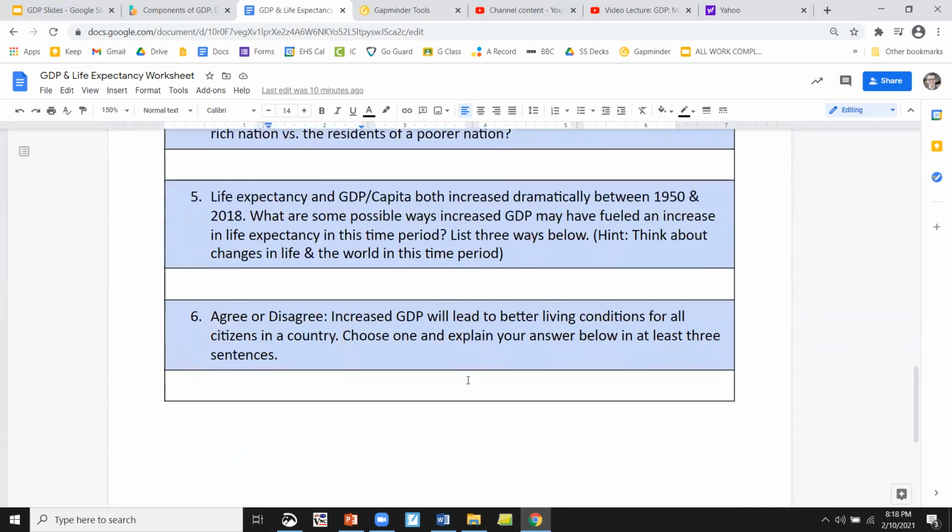All right, 5. Life expectancy and GDP per capita both increased dramatically between 1950 and 2018. What are some possible ways increased GDP may have fueled an increase in life expectancy in this time period? So what are 3 possible ways that having more goods and services being produced could have led to higher life expectancy? And number 6, agree or disagree: increased GDP will lead to better living conditions for all citizens in a country. Do you agree? Will all citizens of the country do better if GDP increases? Write 3 sentences saying yes and supporting that, or write 3 sentences saying no and give your argument there.